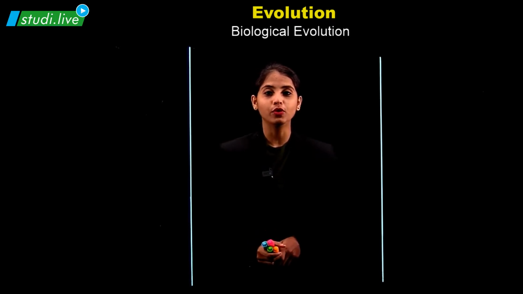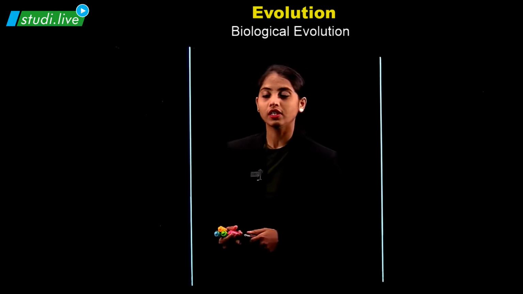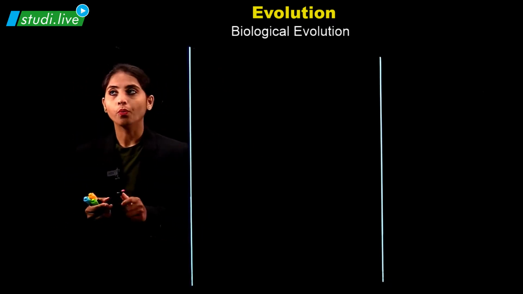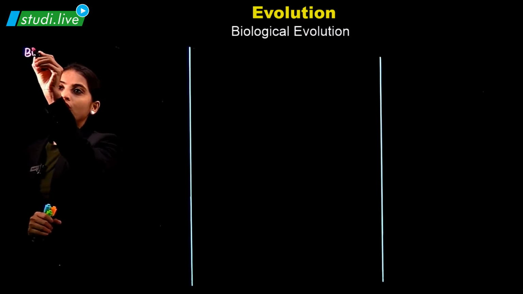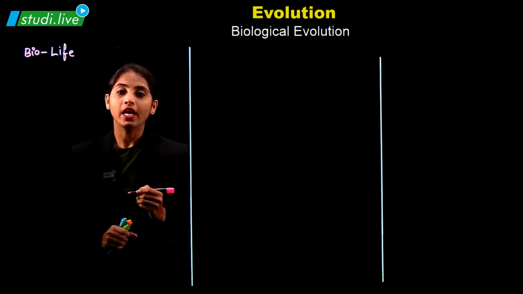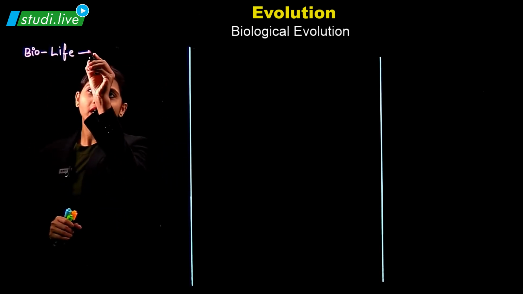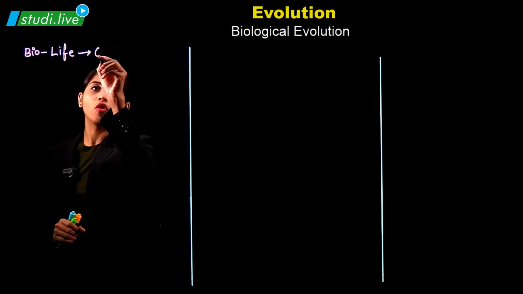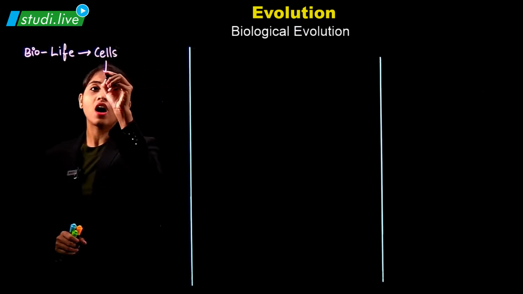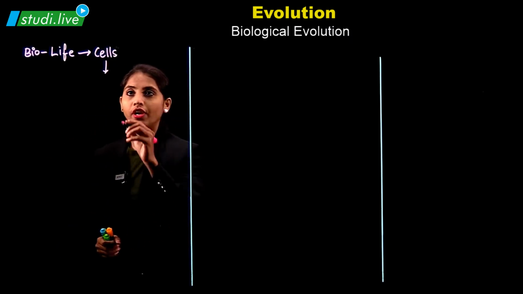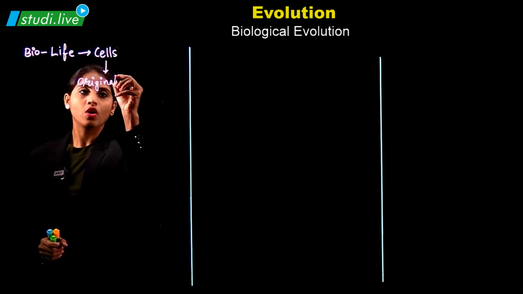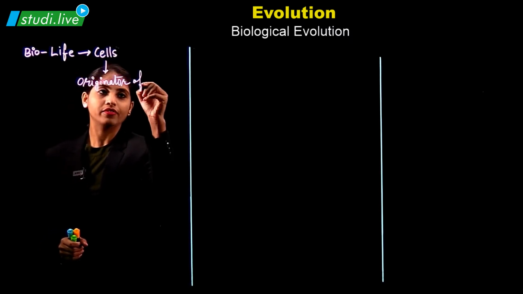Today in the chapter Evolution, we'll be learning about biological evolution. Now students, when I'm talking about the bio, what does this mean? The bio means life, right? And this life is only possible with the help of the cells. So basically cells are the originator of life.